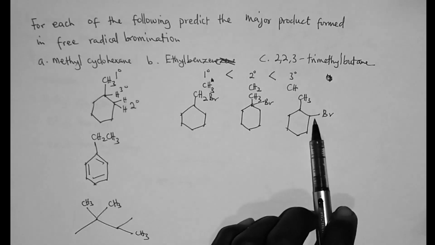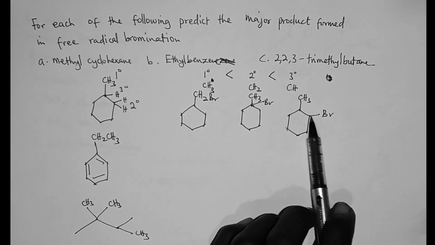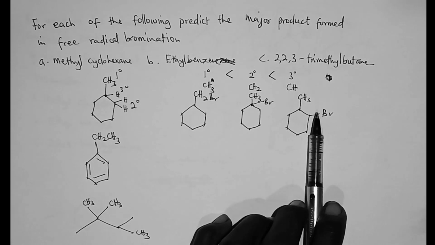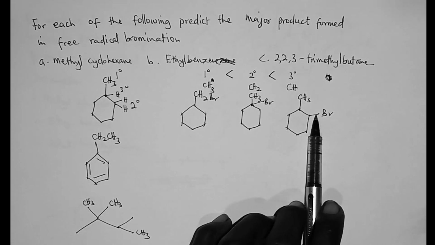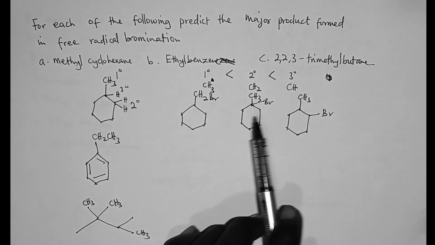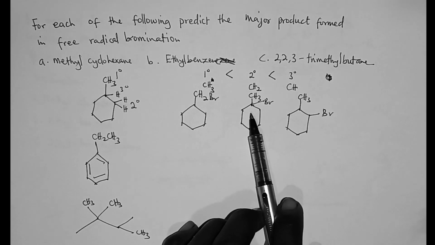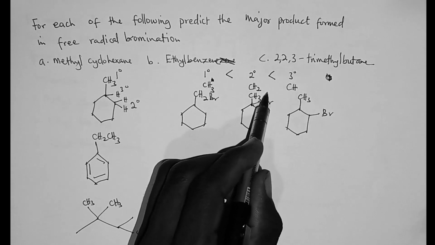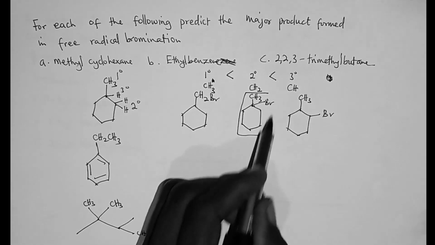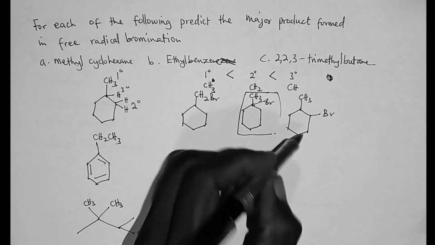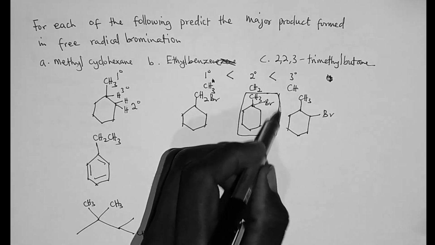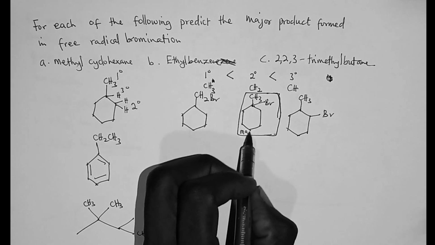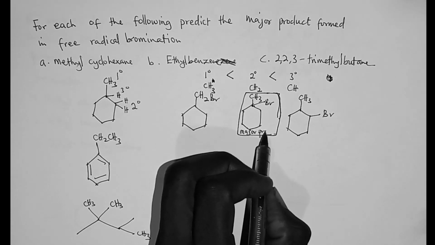And then this is a secondary hydrogen. This compound is coming from the secondary hydrogen, and therefore this will also be less stable compared to this product, which is coming from a tertiary hydrogen. And therefore, this is the most stable product, which forms the major product.